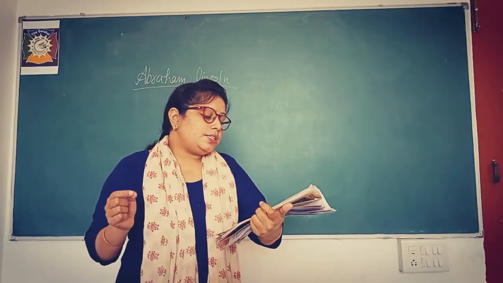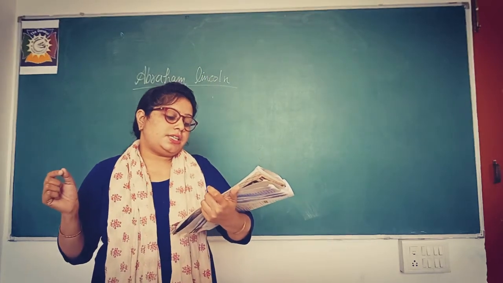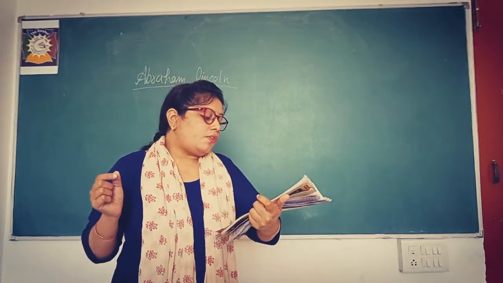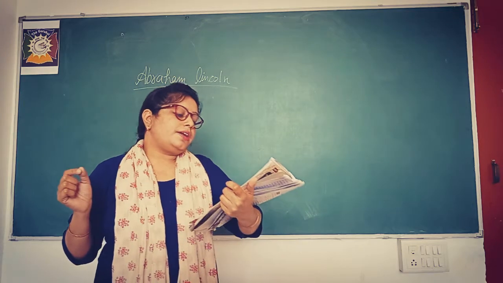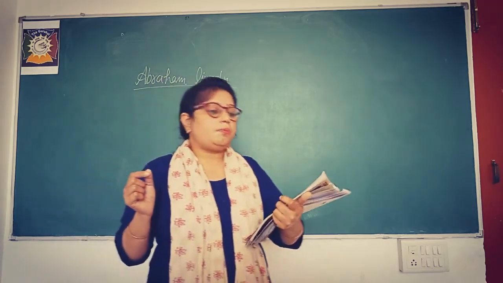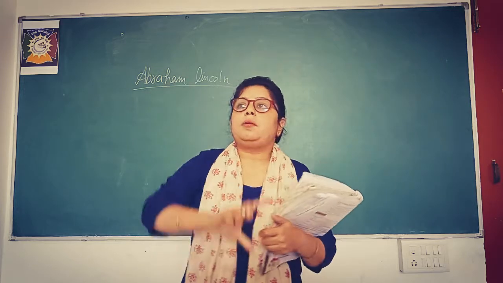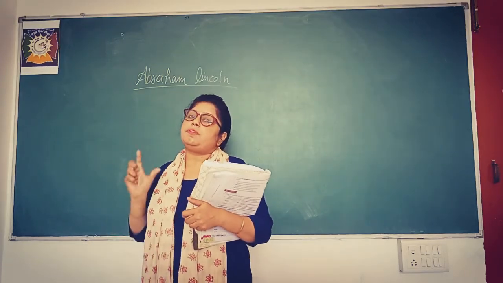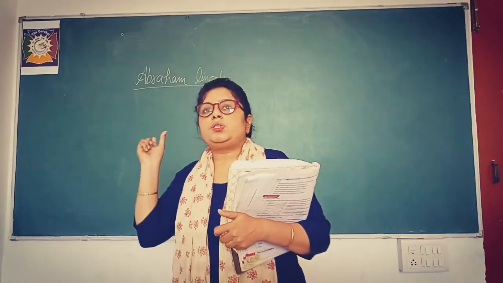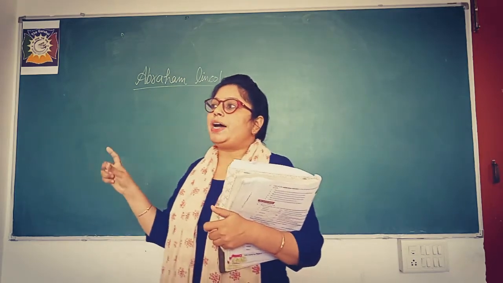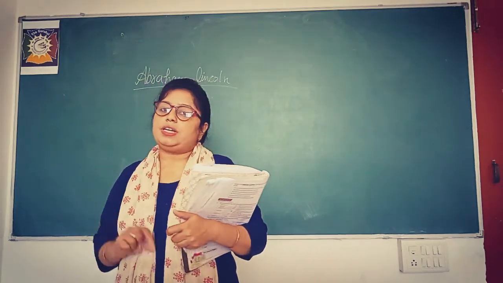During Lincoln's presidency, the southern states seceded from the Union because they were against the abolition of slavery. Why? We are talking here about the United States of America, which means there were also the northern part, southern, western and eastern parts as well.